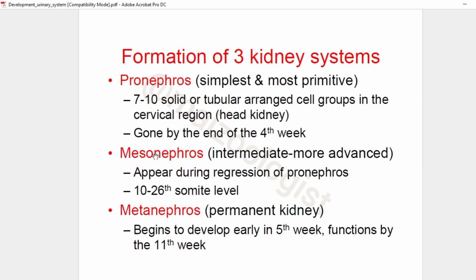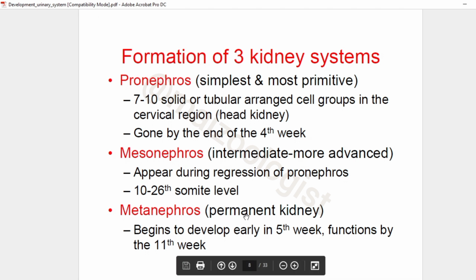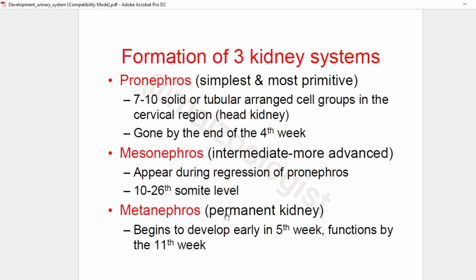After that, the stage which comes is the mesonephros, and it is the intermediate and more advanced than pronephros. It appears during regression of pronephros and 10th to 26th somite level. Then comes metanephros, which is a permanent kidney, and it begins to develop early in 5th week and functions by 11th week. And remember, we are talking about humans in these slides.